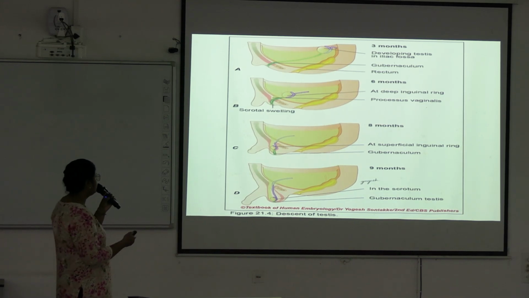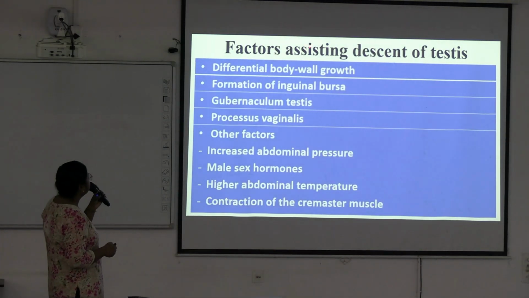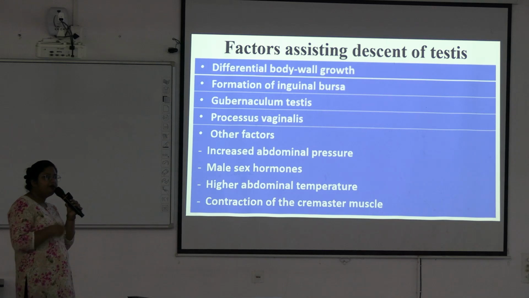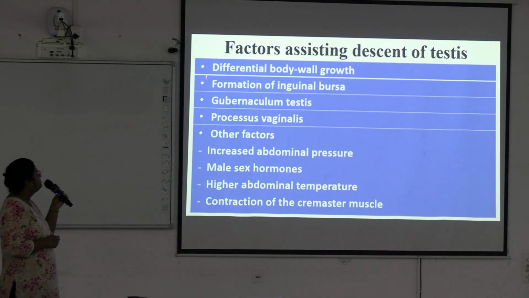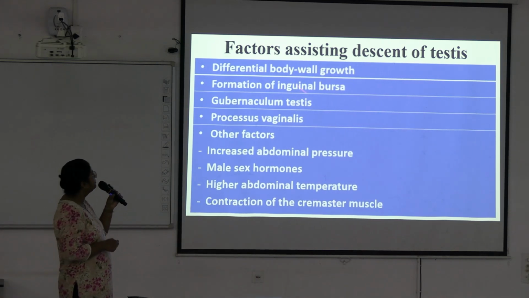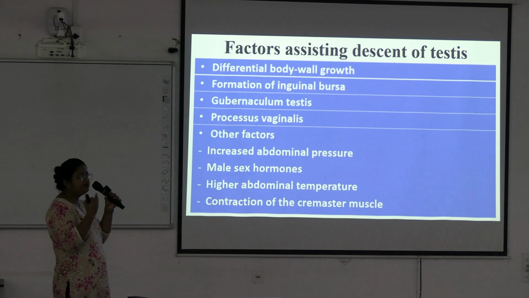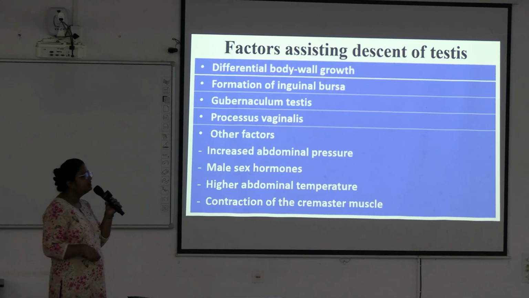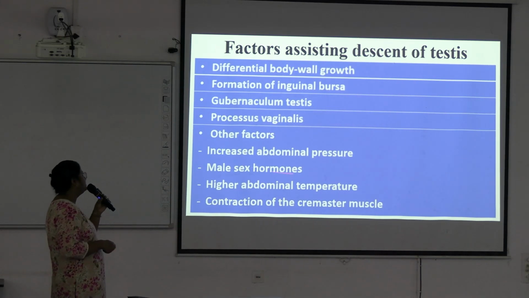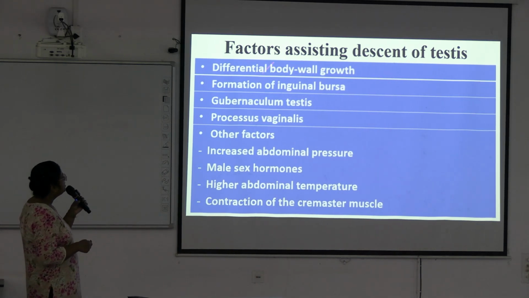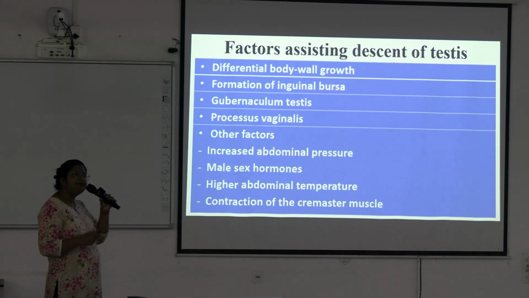Okay. Next. So these are the factors assisting descent of testis. Very, very important. It comes as a short note. So differential body wall growth, formation of inguinal bursa, gubernaculum testis, processus vaginalis. This is a part of peritoneum coming along with the testis. Other factors are increased abdominal pressure, male sex hormones, high abdominal temperature, contraction of the cremaster muscle. All those help in descent of the testis.